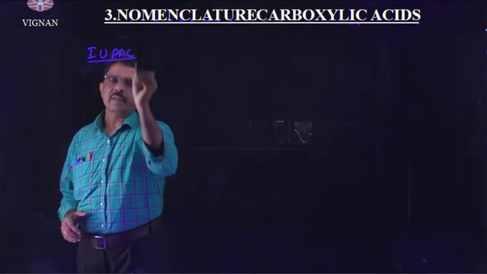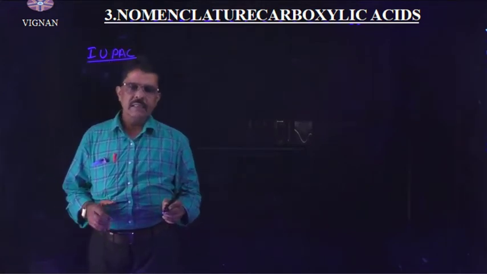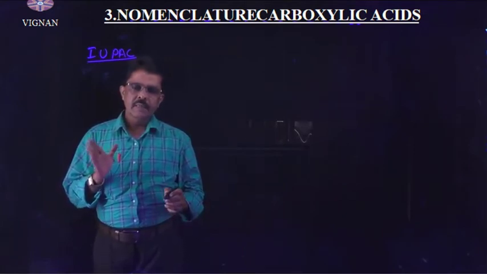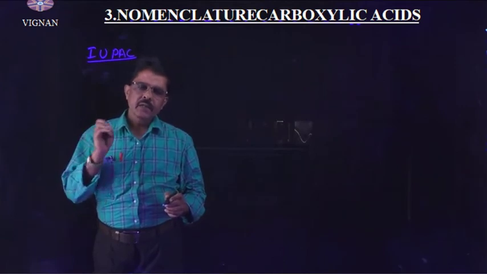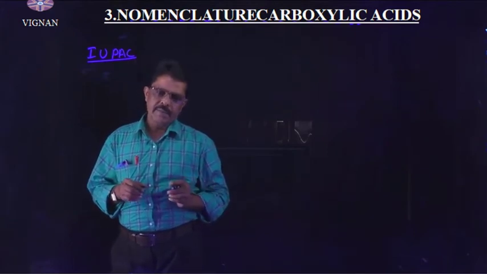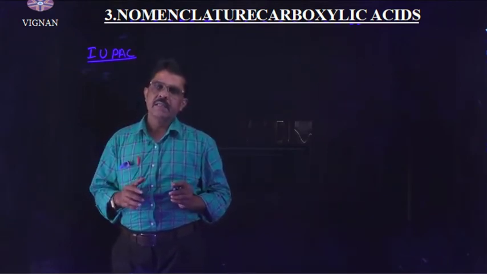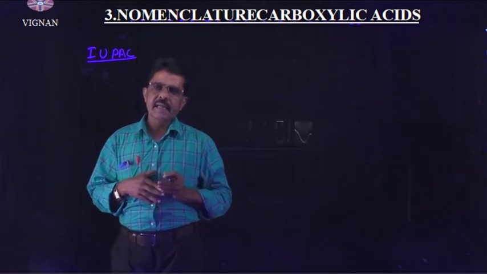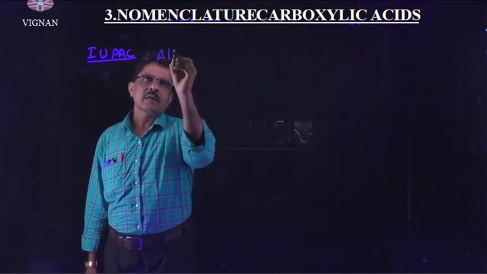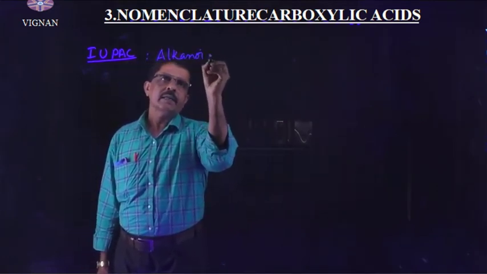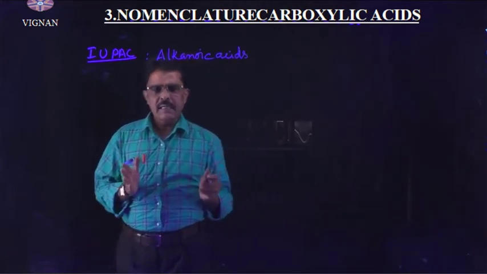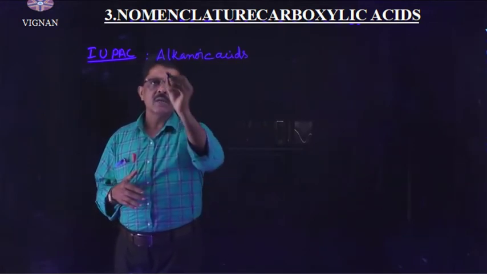You know very well, you learned many times in alkyl halides, alcohols, ethers, etc. According to this system, carboxylic acids are named as alkanoic acids.